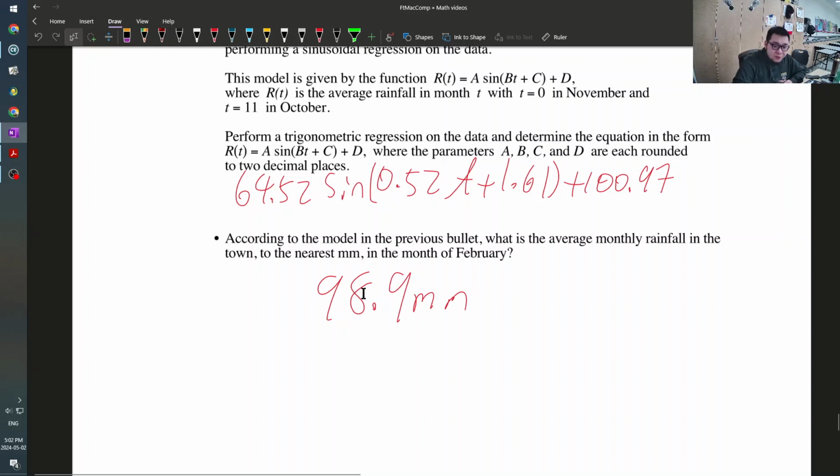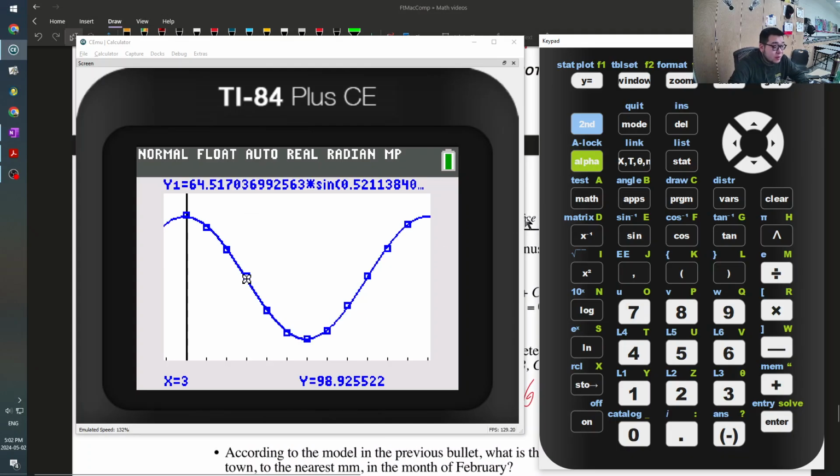So there's a bit of difference because the calculator does a way better job than we do. And it looks to me like the maximum might not quite be at month 1, but it could be month 1, so we don't really know.